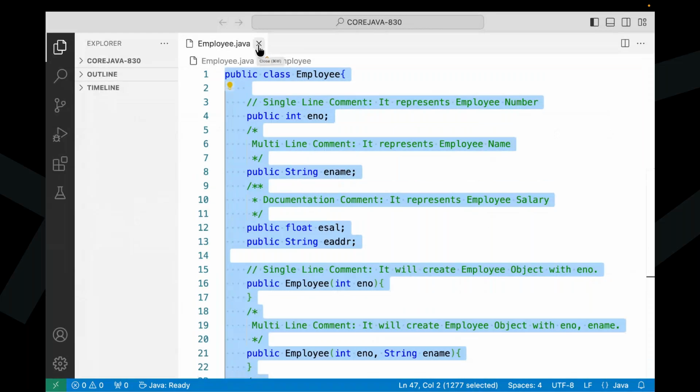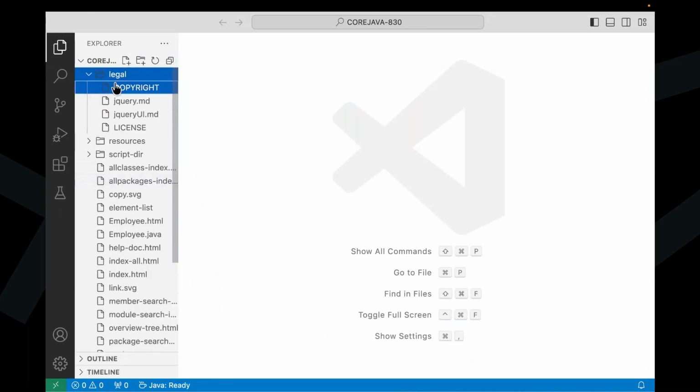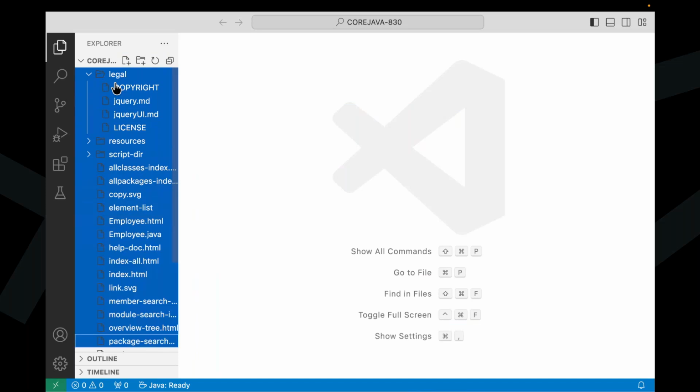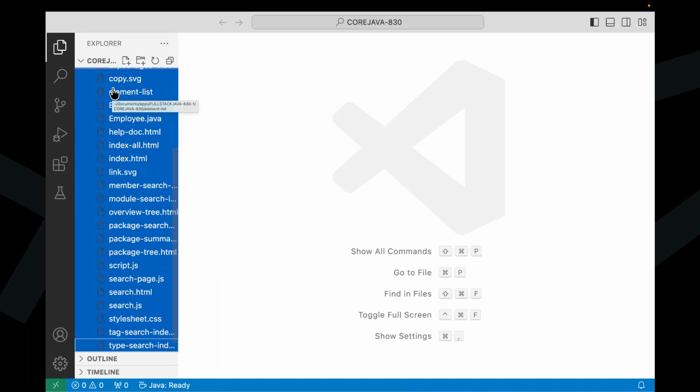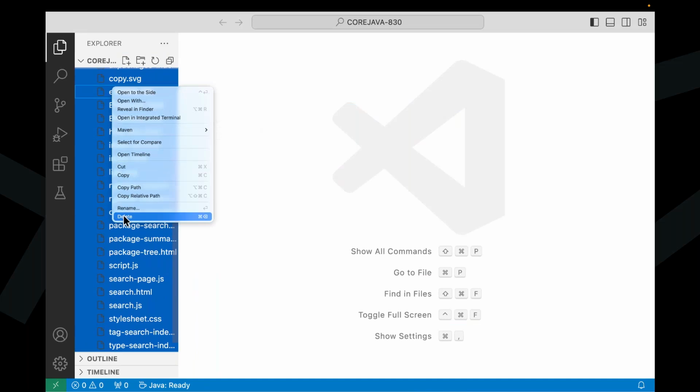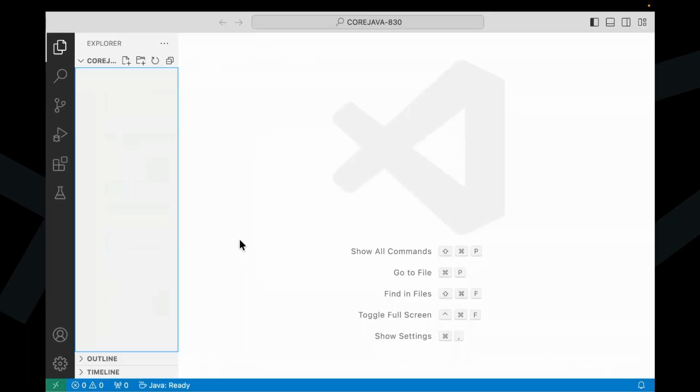Leave this one, I don't require this. Now I'm going to prepare the file name tester.java.